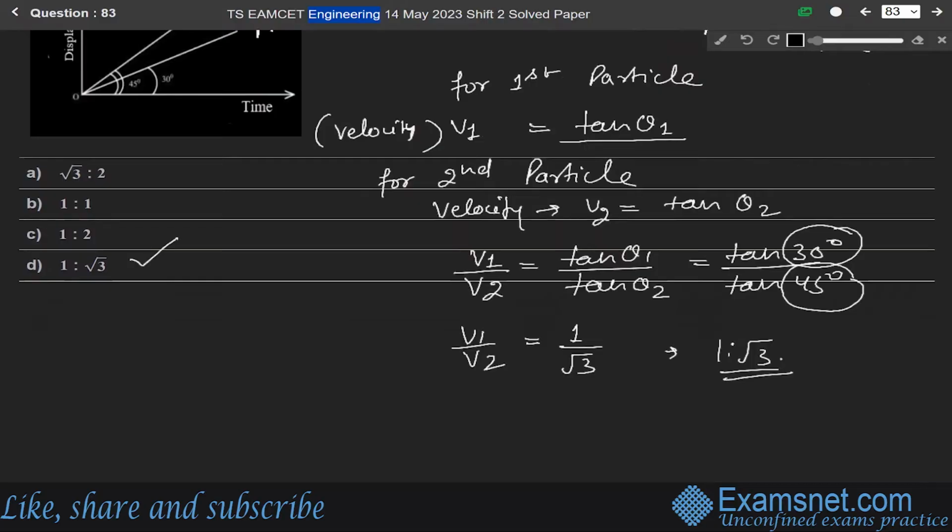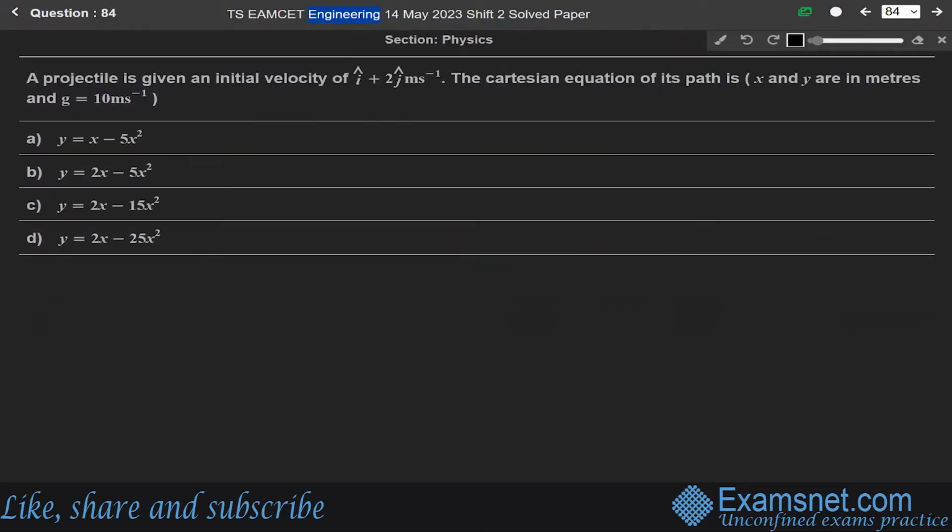Now next question 84. A projectile is given an initial velocity of i plus 2j meter per second. The Cartesian equation of its path is? So we are given this question from the chapter of motion in a plane.